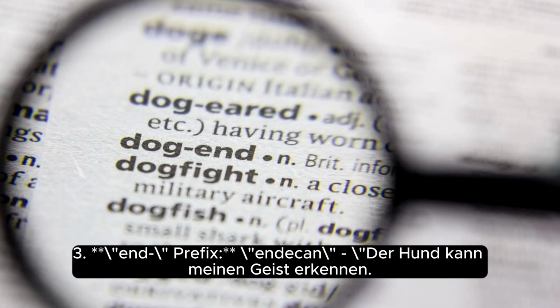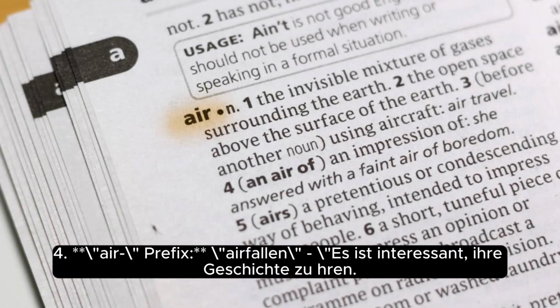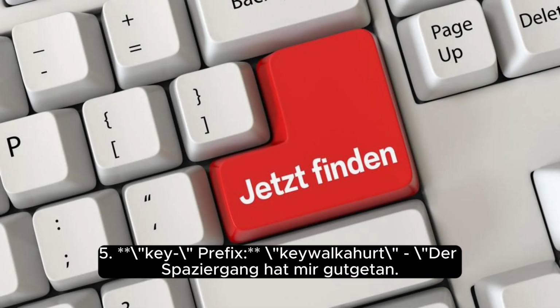3. Ent prefix, entdecken, der Hund kann meinen Geist erkennen. 4. Er prefix, erfahren, es ist interessant, irgendwas zu erfahren. 5. Ge prefix, gehören, der Spaziergang hat mir gut getan.